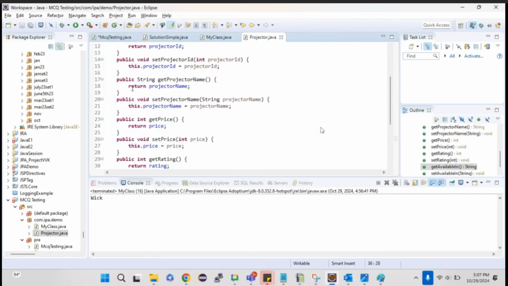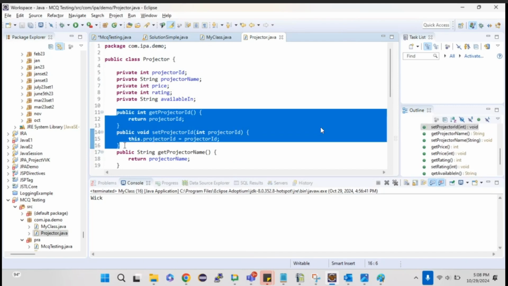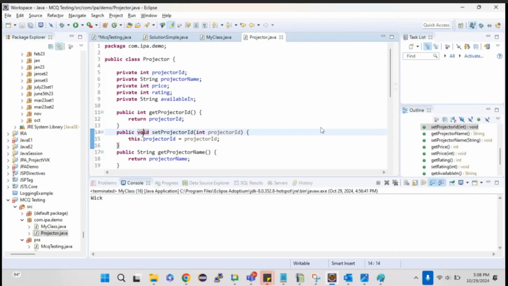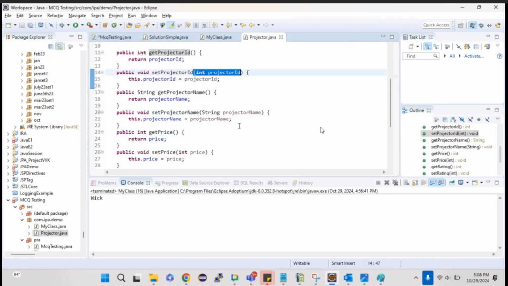Obviously, here simply with the help of the IDE, I can generate getters and setters. But if you are writing it, you can learn access specifier or modifier, return type, how to create an object, how to return a value, this keyword, how to pass an input parameter. All these things you can learn over here only if you are writing it on your own.